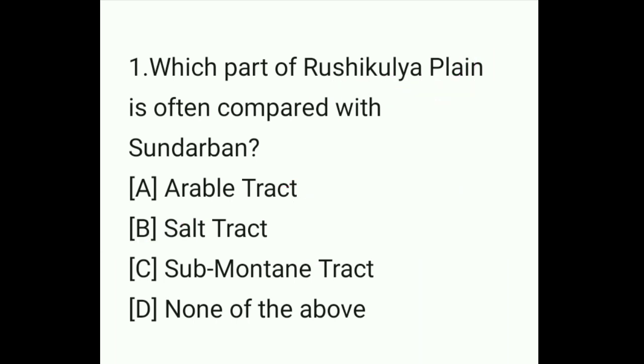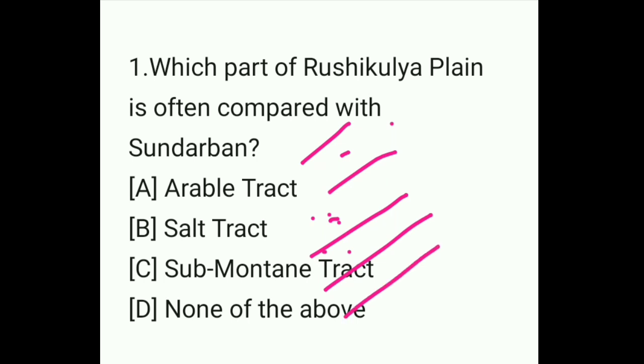The coastal plain of Odisha is a gift of 6 major rivers. From north to south, these 6 major rivers contributed to the coastal plain. If we take the names, first Subarnarekha, then Budhabalanga, then Baitarani, then Brahmani, then Mahanadi and finally Rushikulya.